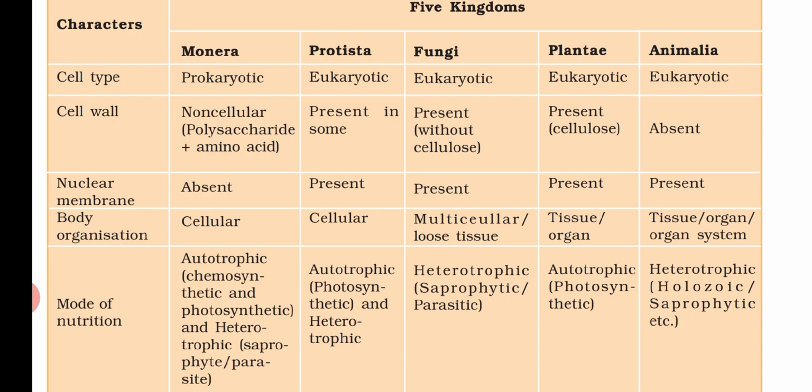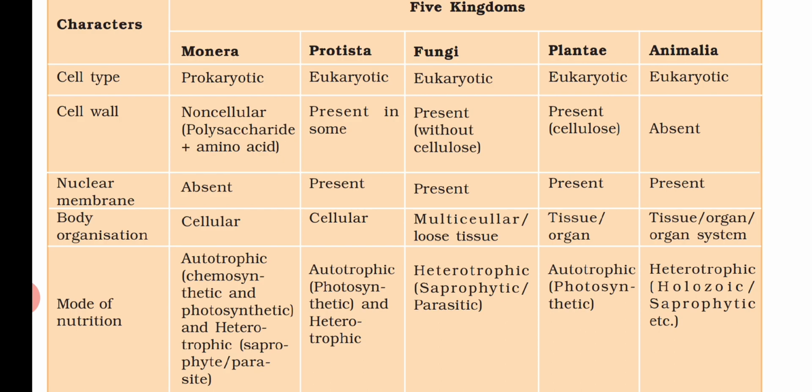When we talk about the nuclear membrane, in Monera it is absent, and in Protista, fungi, Plantae and Animalia it is present. When we talk about body organization, Monera is cellular, Protista is also cellular, and fungi are multicellular or have loose tissue. In Plantae, it is tissue or organ. In Animalia, it is tissue, organ, or organ system level.